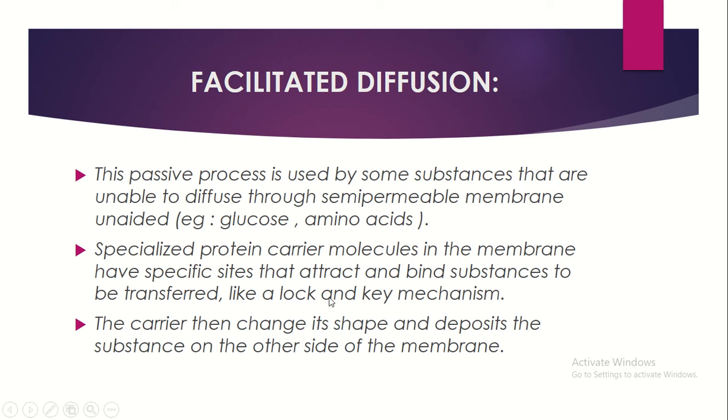For each lock there is a key, no? Like that, the lock is the site and the key is the protein, so it attaches to the specific lock and goes out of the cell. That is facilitated diffusion. The carrier then changes its shape and deposits the substances across to the other side of the membrane. If you see the next slide, you will understand it.